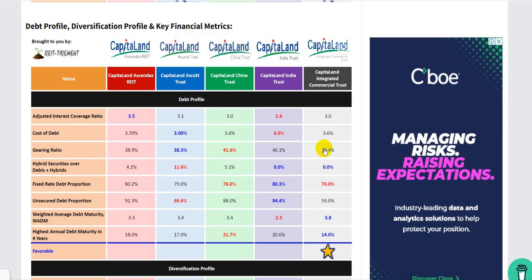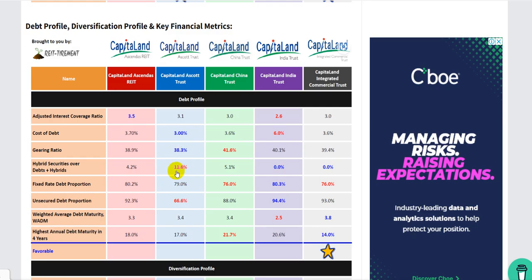Gearing ratio is more or less 40% for all. However, you should probably look at their perpetual securities. So he has very good numbers like that, which is hybrid securities over debt plus hybrid, which means to say this is perpetual securities over their total debt, right? So in terms of percentage wise, you can see Escort has a lot of debt, or at least 11.6% of hidden debt, right, that's not reflected in this gearing ratio. So this one is a bit misleading because this one doesn't include their perpetual securities, right? So you have to be careful with this positive number, right?